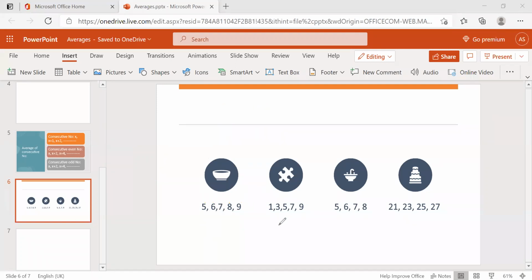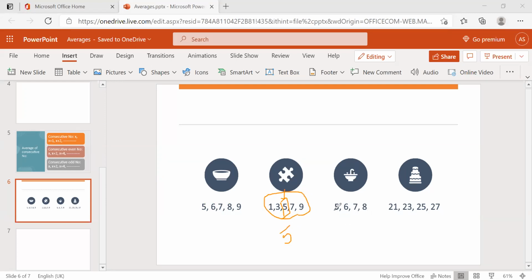Okay, now come to this one. This is nothing but consecutive odd numbers: 1, 3, 5, 7, 9. What's the middle number here? 5, right? So the average of this series is nothing but 5.